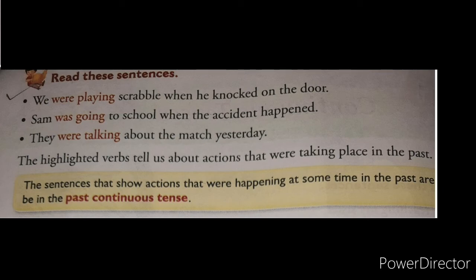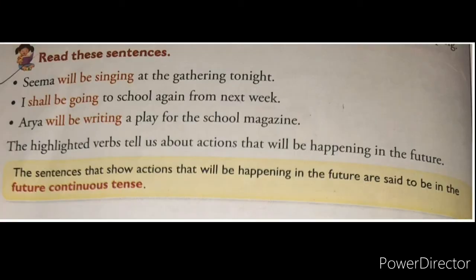The next type we are going to see is future continuous tense. What is the definition of future continuous tense? See, the sentences that show actions that will be happening in the future are said to be in the future continuous tense. Means the sentence that shows the action that will be happening in the future. In the future it is going on. The sentence which shows this kind of action is said to be future continuous tense. Now some examples we'll see.